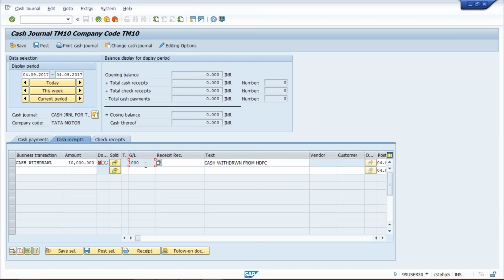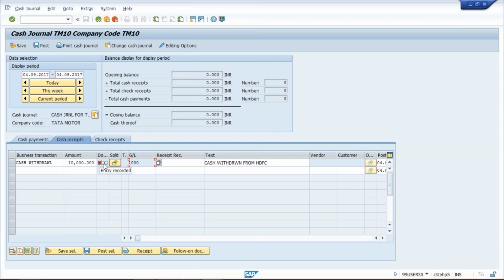Now, this is the transaction which we have recorded, but it is not posted yet. It is showing in red color. Red color means entry recorded. So how can you come to know that this entry got posted? It got posted only if this red color is converted into green color. That green color will appear here at extreme right.